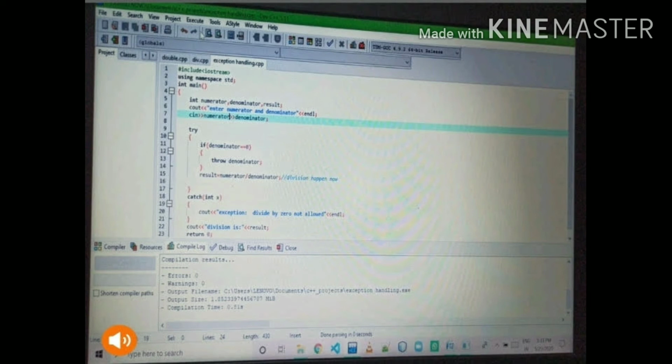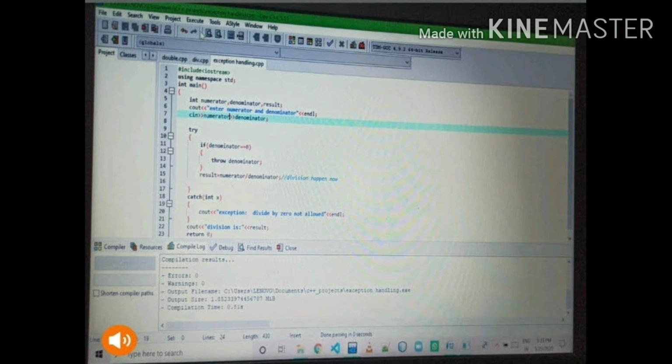Then here we check if the denominator is equal to 0, and then we need to throw something. This is how the syntax for throw is. So when the denominator is 0, it is thrown outside this entire try block and the division will not occur. Instead, the control will transfer from here to the corresponding catch block.